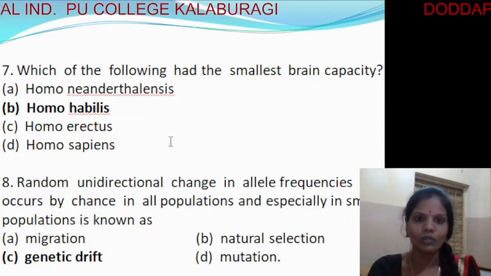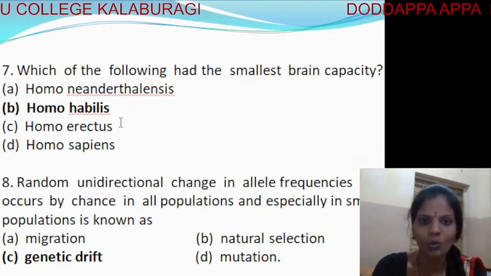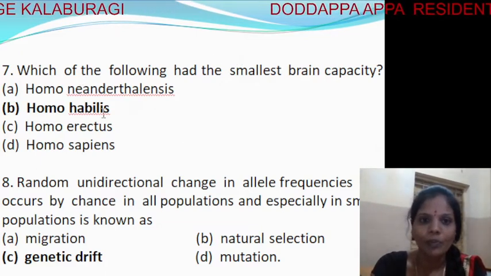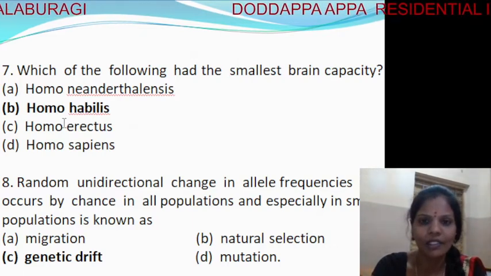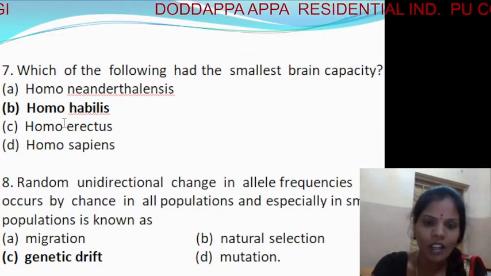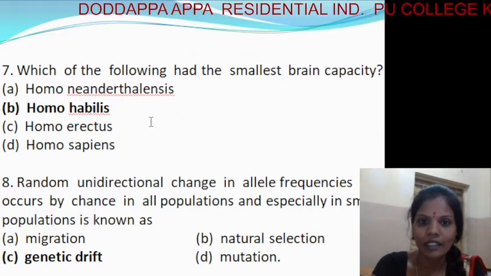Among Homo neanderthals, Homo habilis, Homo erectus and Homo sapiens, Homo habilis has the smallest brain capacity, approximately 650 to 800 cc.